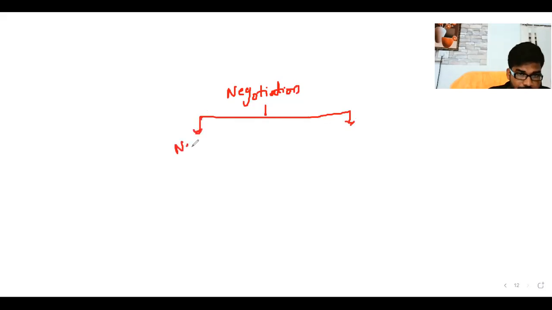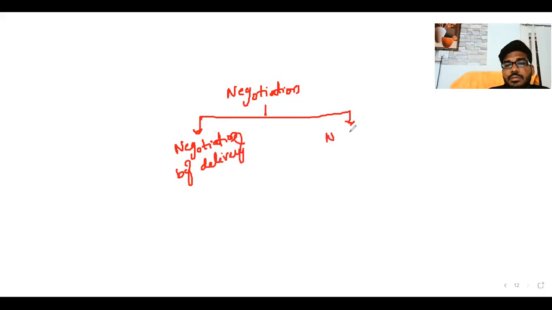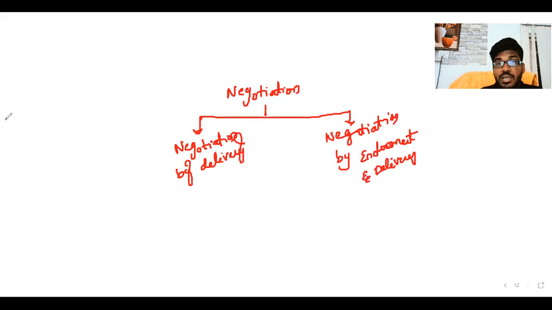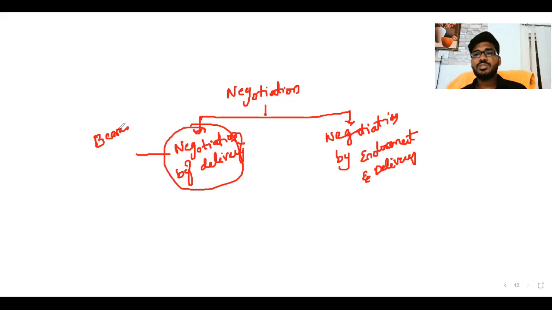Negotiation by delivery, and another one, negotiation by endorsement and delivery. These are the two concepts we have discussed already. Negotiation by delivery: in case of a bearer instrument, you can just deliver it to the other party, then you can transfer it. It's called negotiation by delivery.